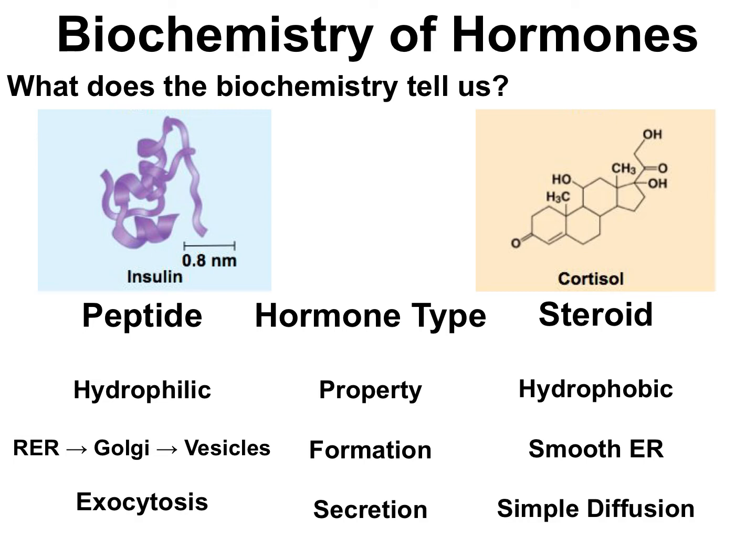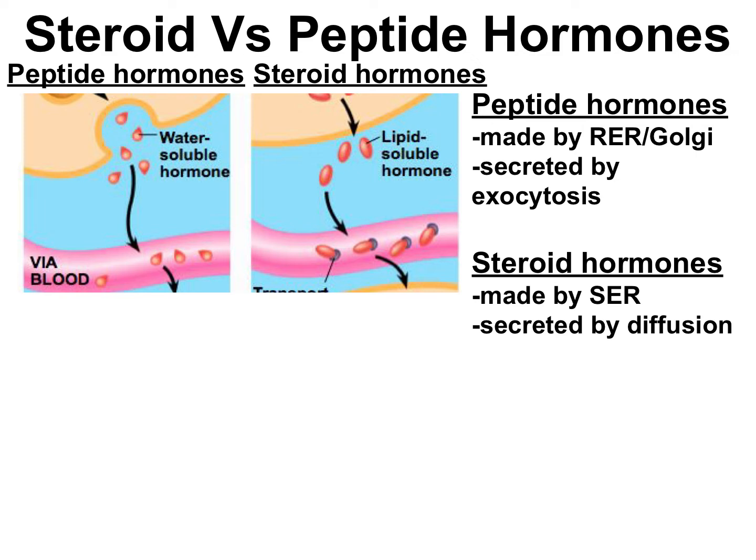And because of their different biochemical identities, peptide and steroid hormones are even secreted differently. Peptide hormones are secreted by exocytosis using vesicles, and steroid hormones, however, can move freely through the membrane because steroid hormones are hydrophobic. So this means that steroid hormones can be secreted by simple diffusion. Let's see what this looks like in a diagram. You can see exocytosis of peptide hormones from vesicles over here on the left, but on the right, steroid hormones just leave right through the membrane by simple diffusion. Now, in both cases, though, the hormones end up in the blood.